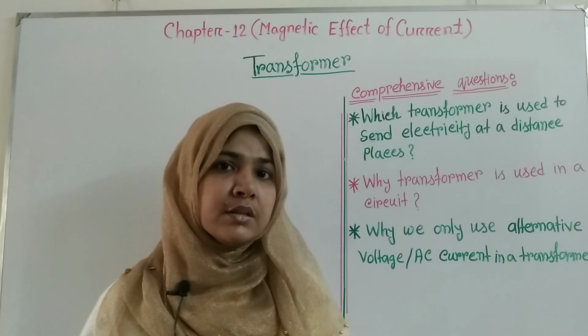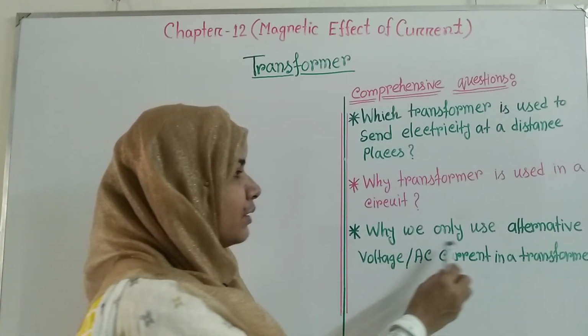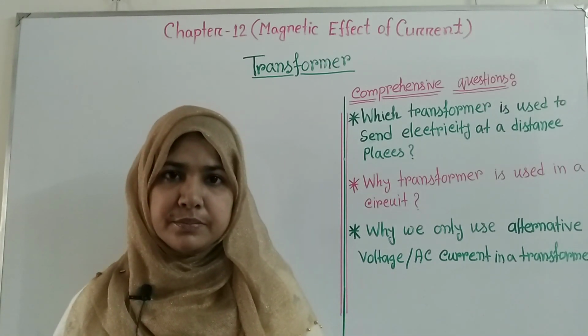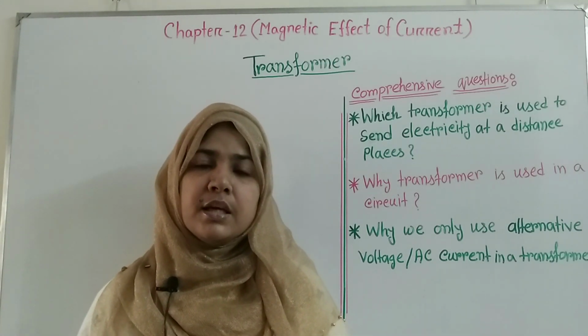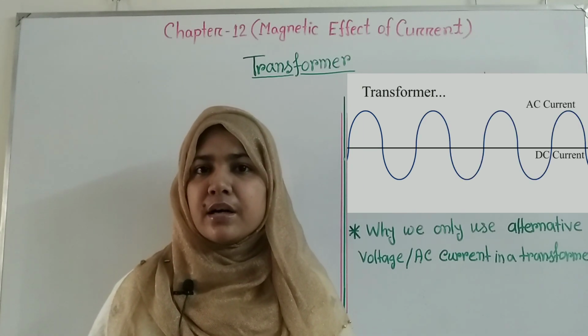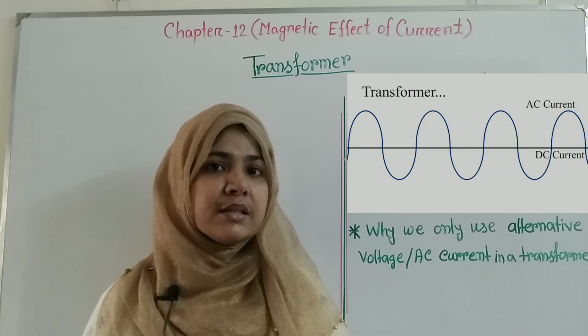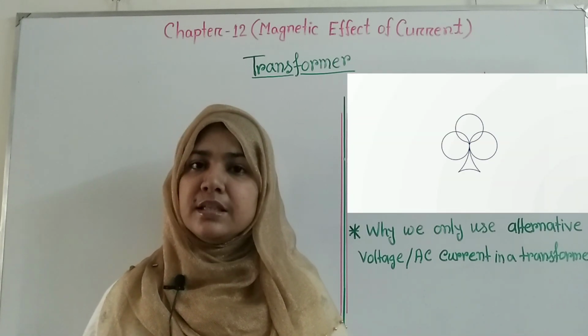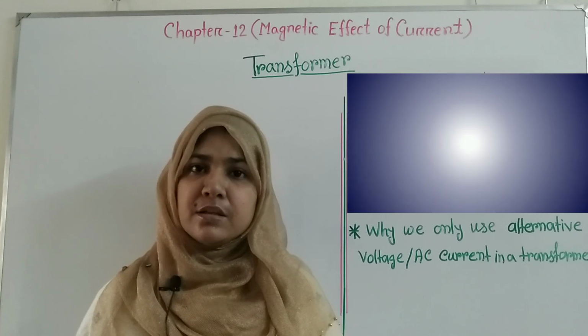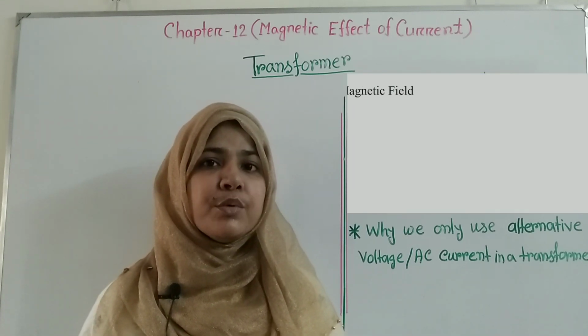Our third question. The question is, why do we only use alternating voltage or AC current in a transformer? Students, we have already learned that a transformer works on the principle of electromagnetic induction. And in electromagnetic induction, there must be a magnet or coil in motion.